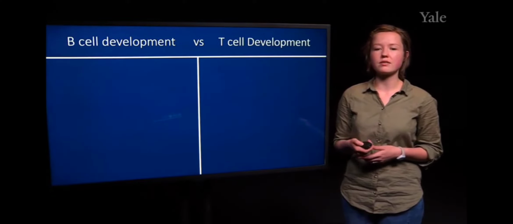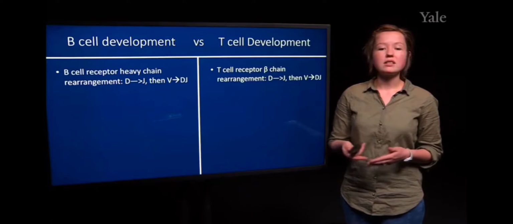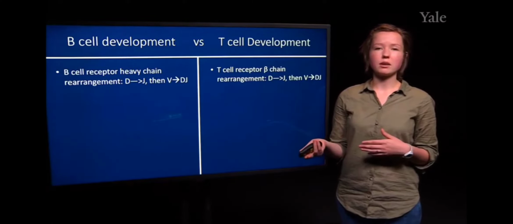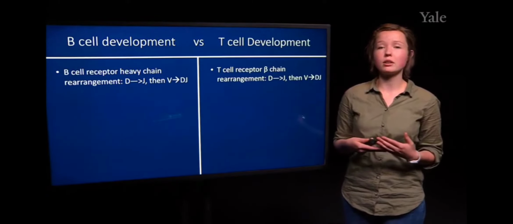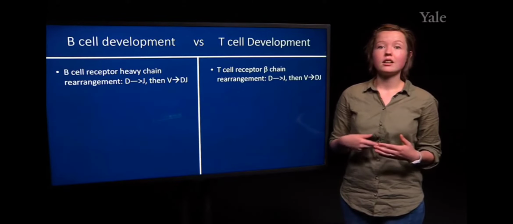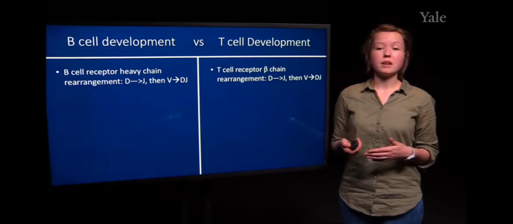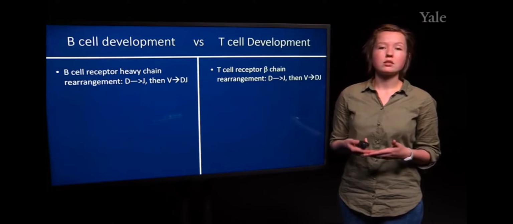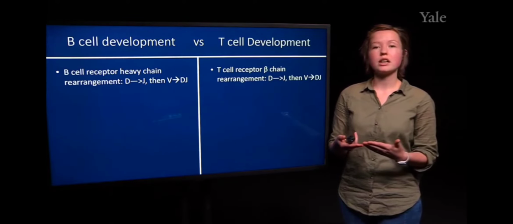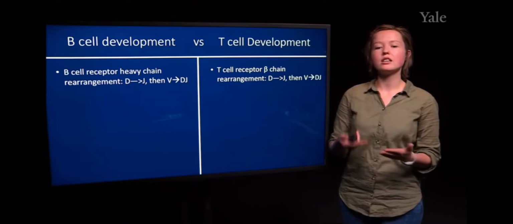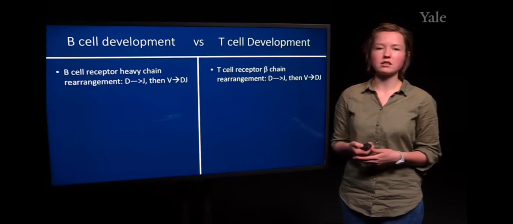So the B cell receptor will begin rearrangement of its heavy chain, which is very similar to the T cell receptor undergoing rearrangement of its beta chain. And both of these will start out with the D to J rearrangement and then move from the V to DJ rearrangement. So at this point, very similar.